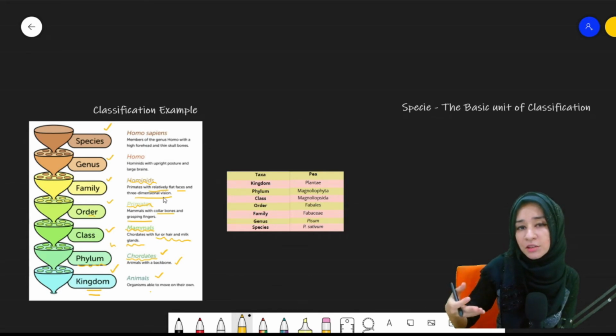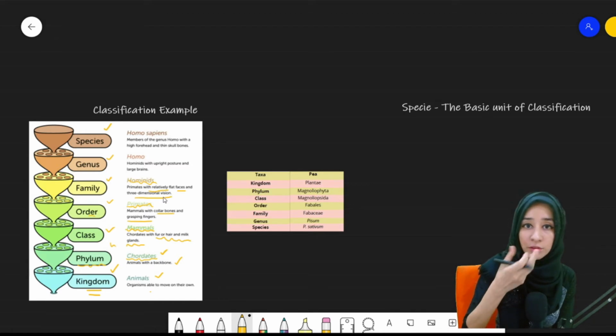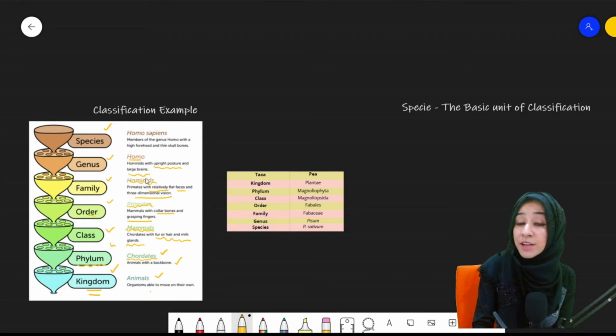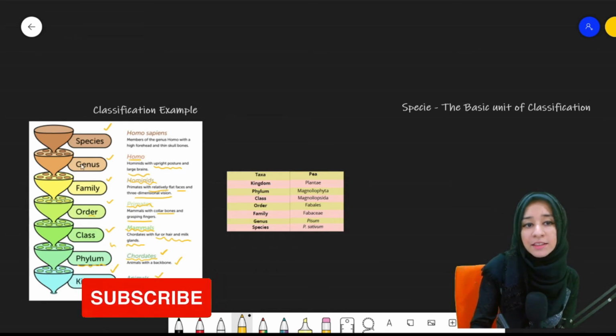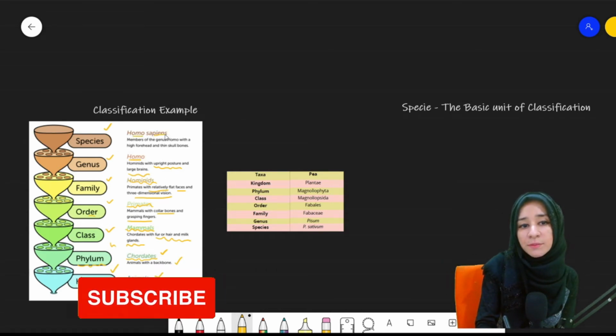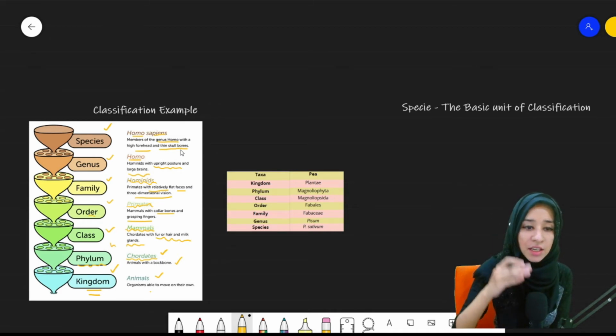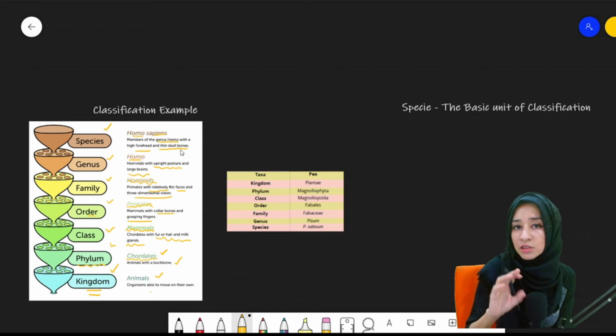There is modification in it, obviously, from the start, but evolution changes everything. Then comes genus, that is Homo, Hominidae with upright posture and large brains. We have got an upright posture and we have got brains. And the last one is the species, that is the Homo sapiens, member of the genus Homo, with a high forehead and thin skull bones. Clear? So this is how the human classification is made, on the basis of the characteristics, on the basis of the similarities and differences. Okay?